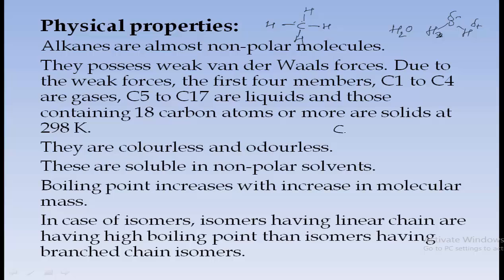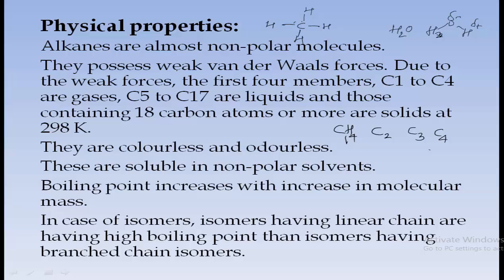Now if we take methane, what is the number of carbon atoms here? 1. And similarly if we take ethane, the number of carbon atoms is 2. Propane has 3. Butane has 4. So C1 to C4 molecules are present in gaseous form. So methane, ethane, propane, butane, due to the weak forces, they are present in gaseous form.